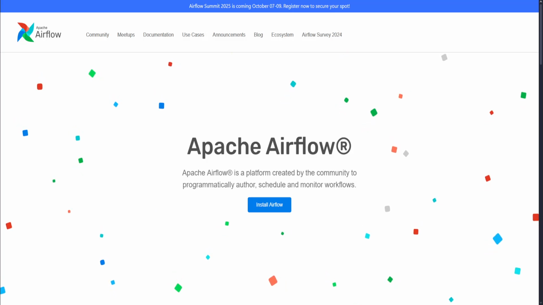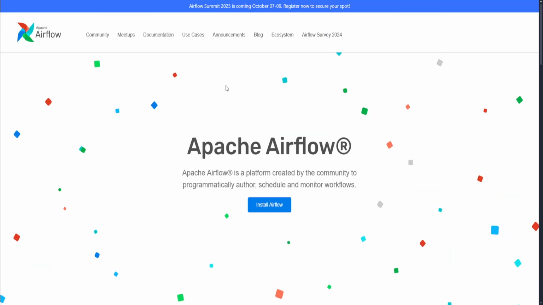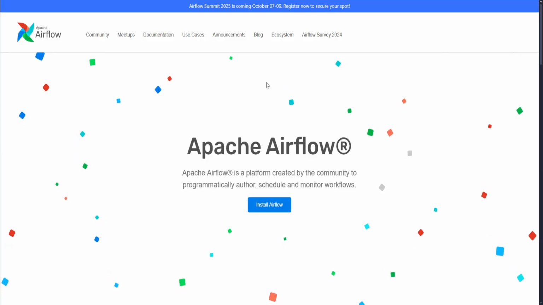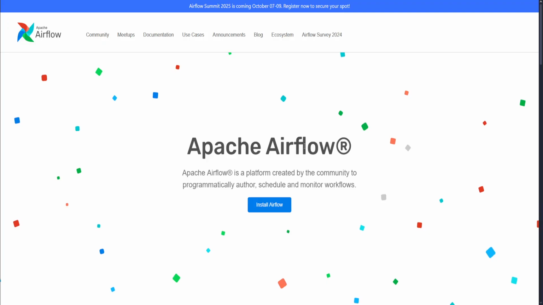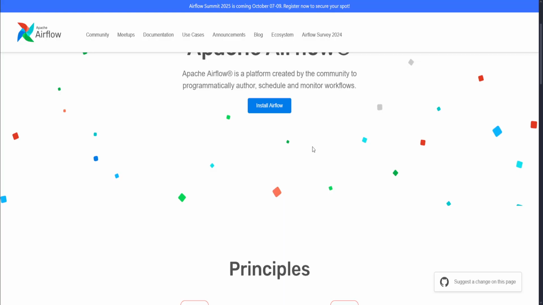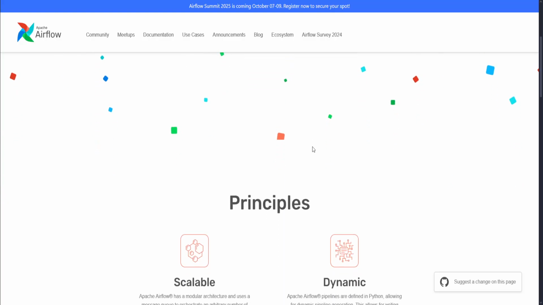Apache Airflow versus Spark. Apache Airflow is one of the most popular open source workflow orchestration tools. It helps you schedule, manage, and monitor data pipelines, making it a go-to solution for ETL processes. So let's talk about its pros and cons.